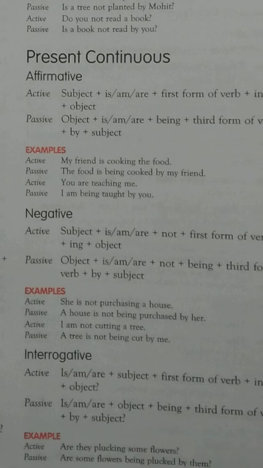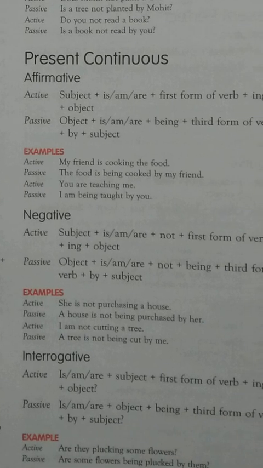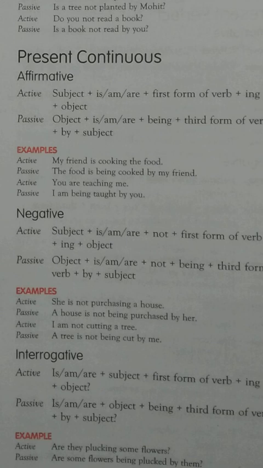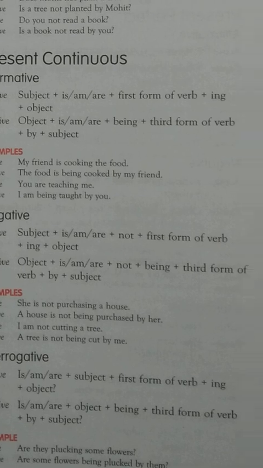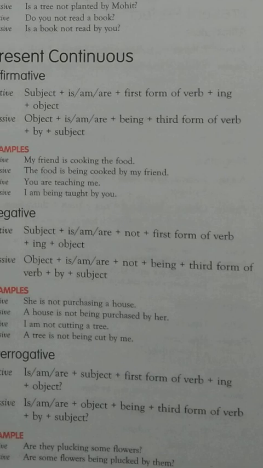Now in continuous tense, remember, all the remaining things are the same. Because for making continuous we always use the ing form of the verb, but as I told you we use the third form in all the tenses. So for ing we use being, be plus ing, being. And is, am, are is always used in continuous tense. So with the helping verb is, am, are, we use being. For making it continuous we use being.